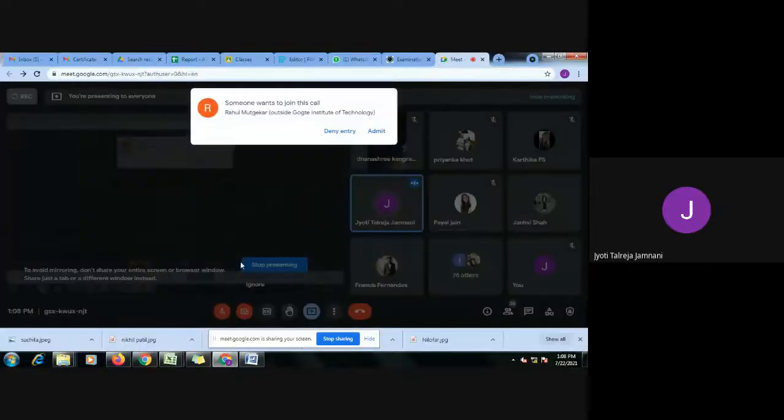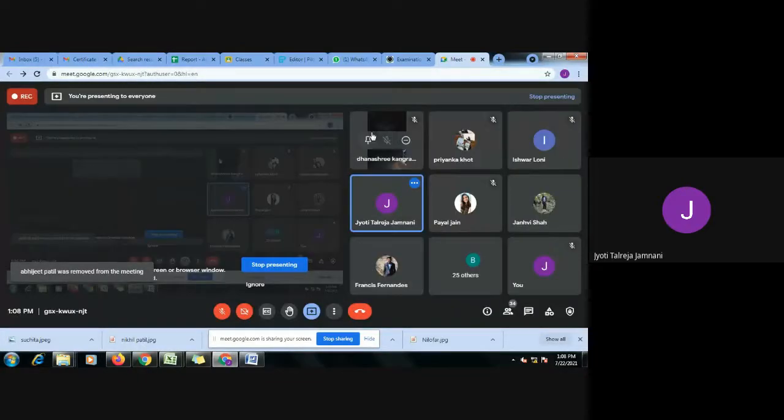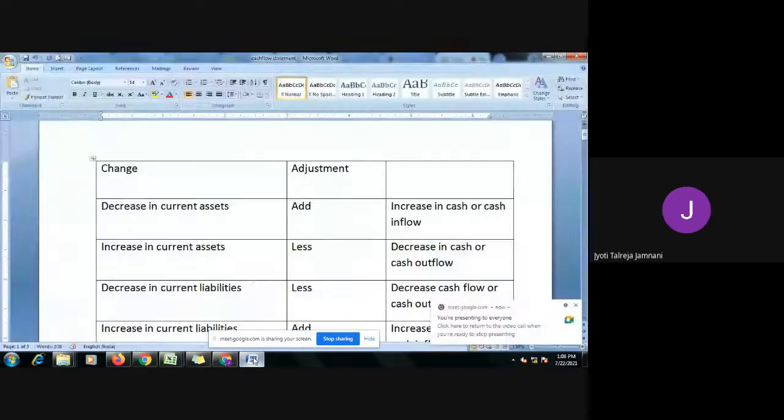Sums in my previous session, where we discussed how to do cash flow from operating activities. Few things I will just brush up and then we'll go to a full-fledged sum of cash flow.